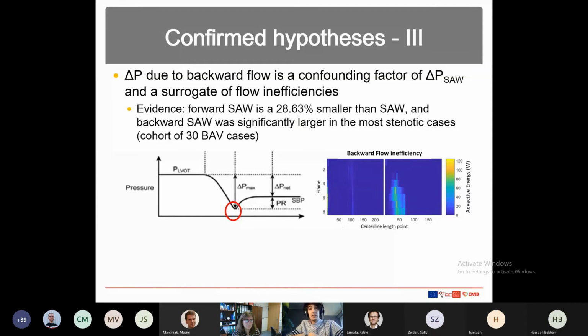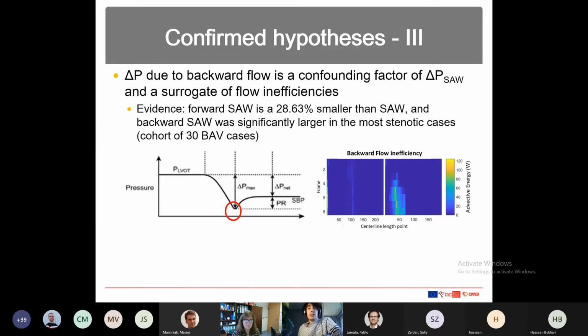Finally, we also wanted to focus on the backward SAW, and what we saw is that by computing the backward SAW as a flow inefficiency, we can also compute the forward SAW as what is actual energy that is going forward, and that is positive flow.